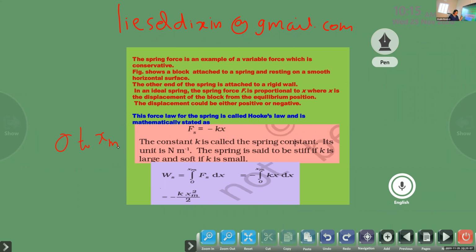So once again, I repeat the conservation of energy. Consider the spring is extended from 0 to x m. Then Ws is equal to the integral of Fs dx.